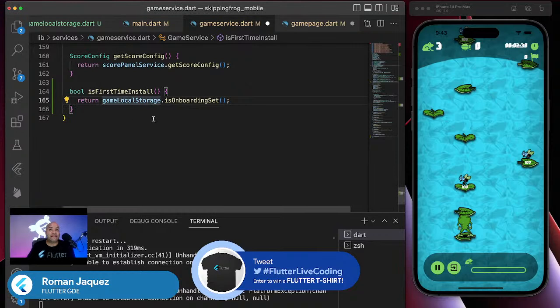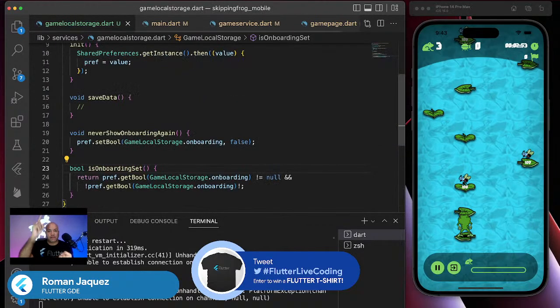But I'm saying if you're not set at all, it is a first install. So you see, are you not set? It is a first install. So let's check it. What this is going to do is, remember, check, is it not null? Or is it false? Because you already set it. I don't want to show this value in here.